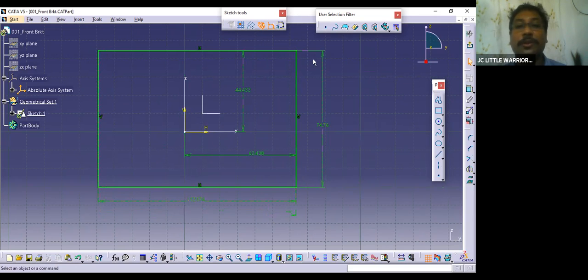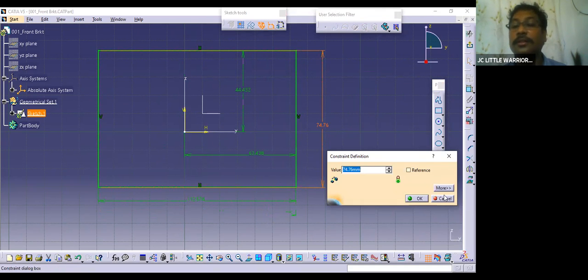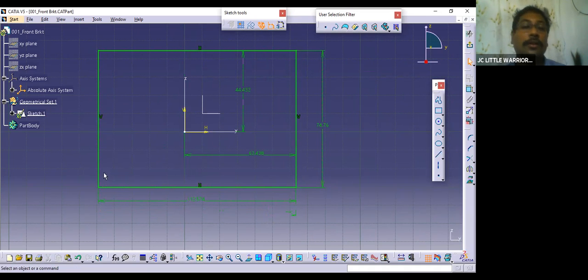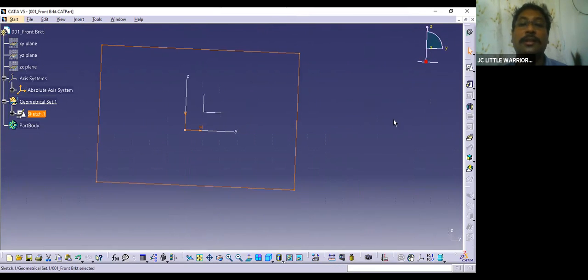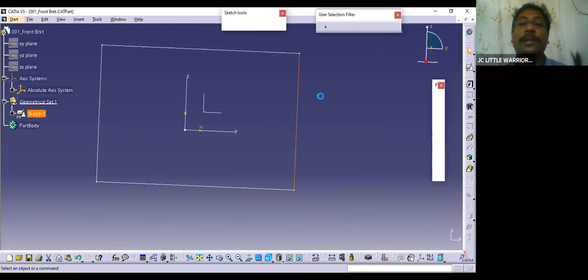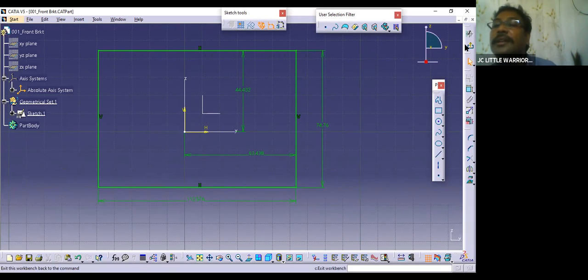Now they are not free. So your sketch is done. Now everything is green, so your sketch is done and it is good. Now let's come out of this. Again, I'll go back and show you how to come out. You can see here, exit.